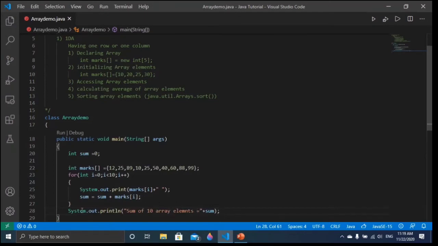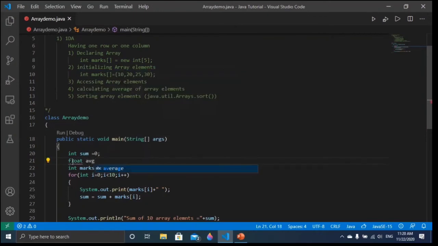Now I want to calculate the average. So what we have to do, friends, after calculating this sum, is divide by 10. You know the formula to find the average of given elements: sum of all the elements divided by the number of elements, or we can say sum of observations divided by number of observations. So I will take one more variable over here, let me take float avg, and I'll put here 0, right?